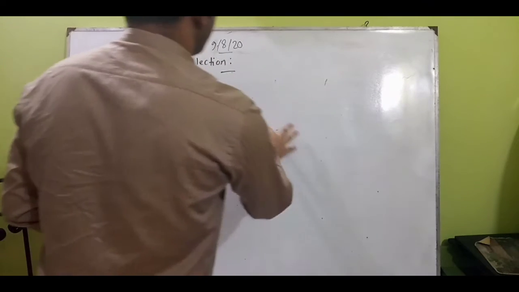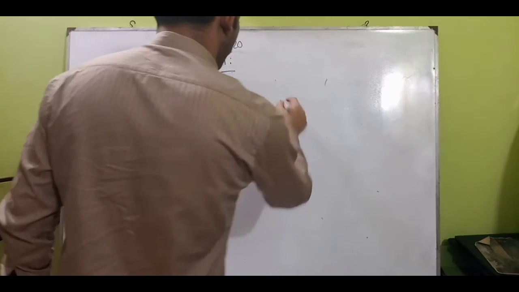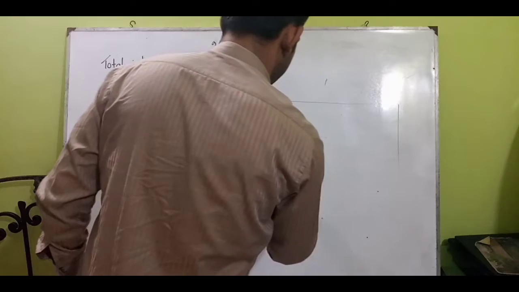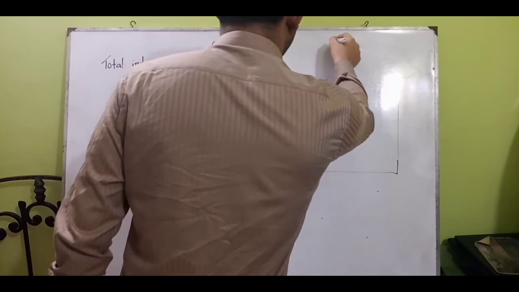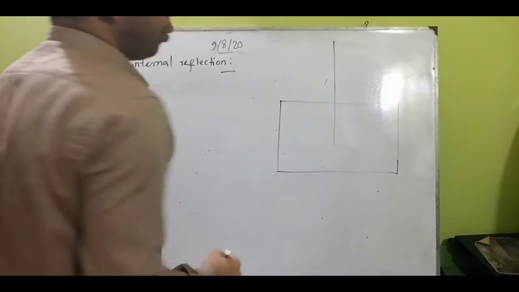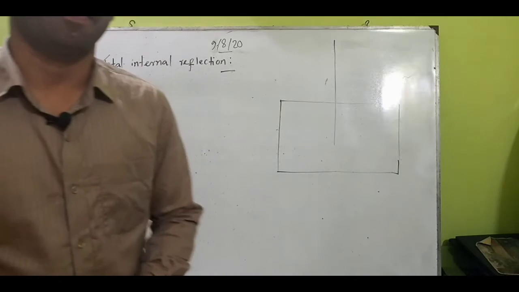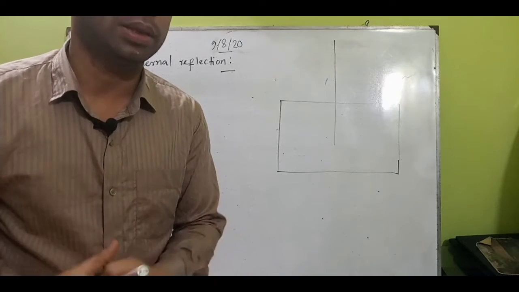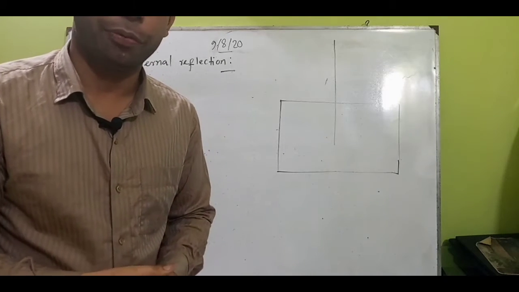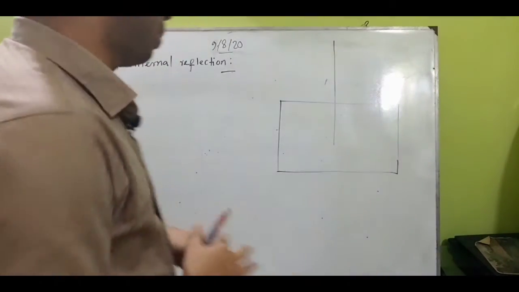So the very first thing, please try to understand this figure. I take a medium, it is a water medium. Always use a pencil, a compass pencil, for drawing the figure, because if we draw the figure with a pen, it will not be impressive, and it is not the rule of drawing figures. Drawing the figure with a pencil is mandatory.